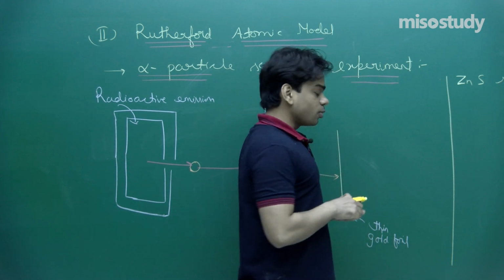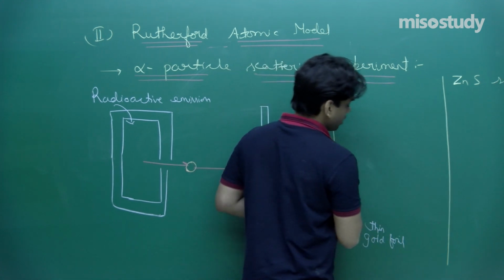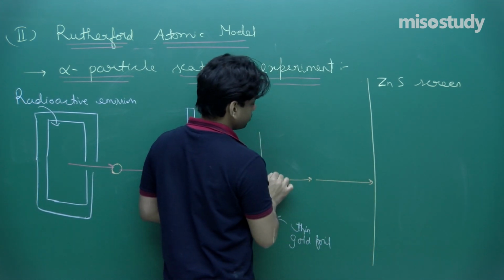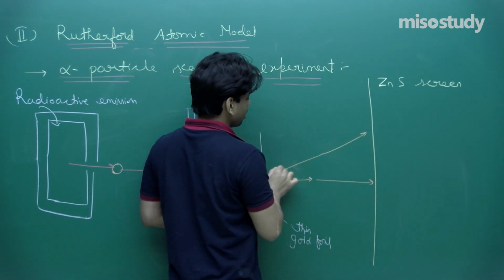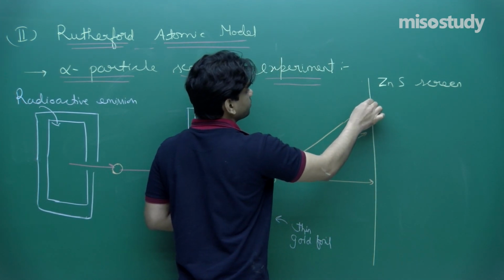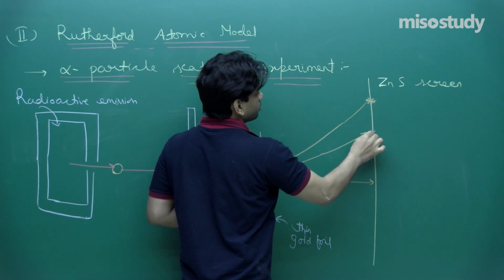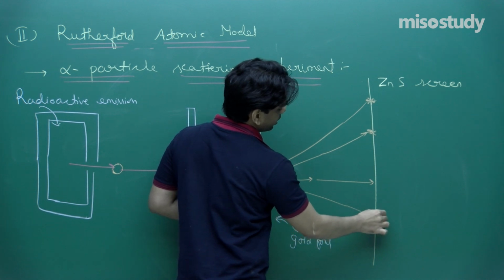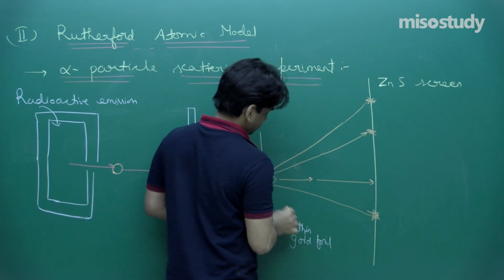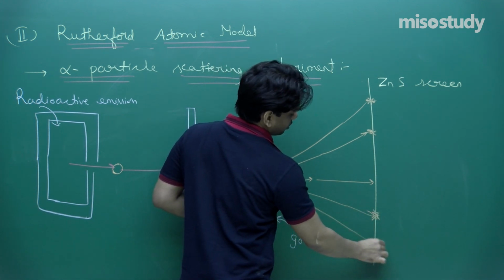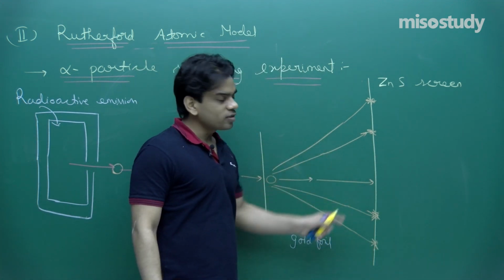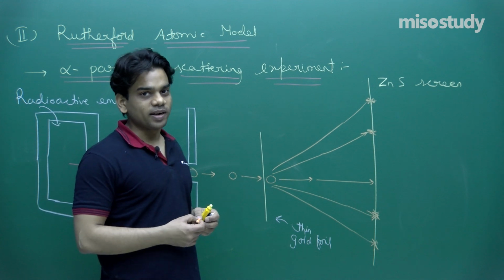He observed that alpha particles were moving and striking the screen at several locations. So you can see that there were several locations on the zinc sulfide screen where he observed the alpha particle.